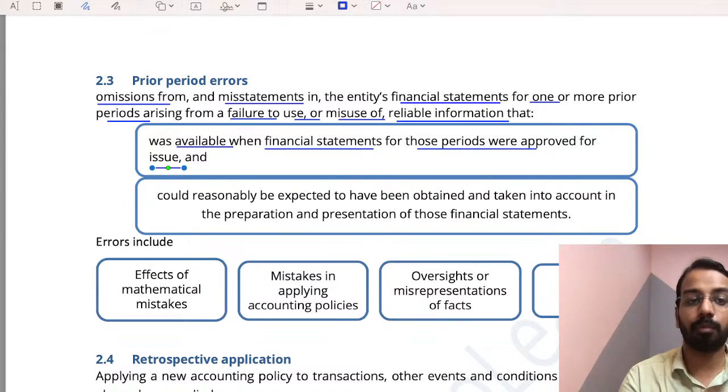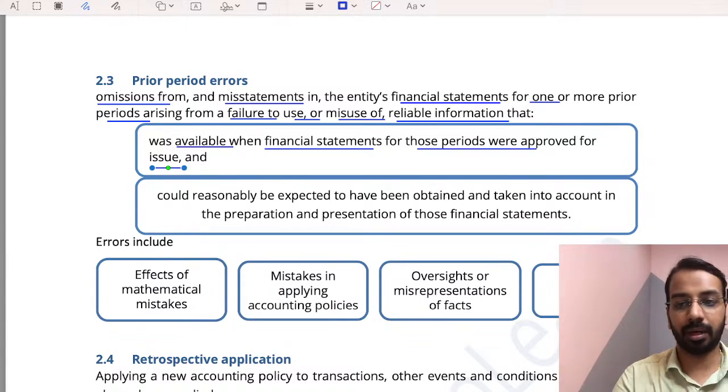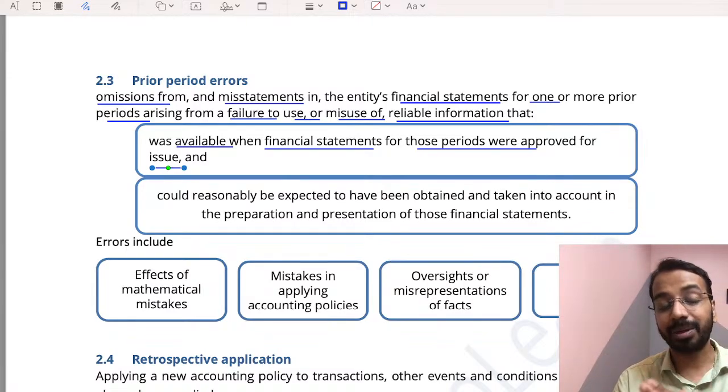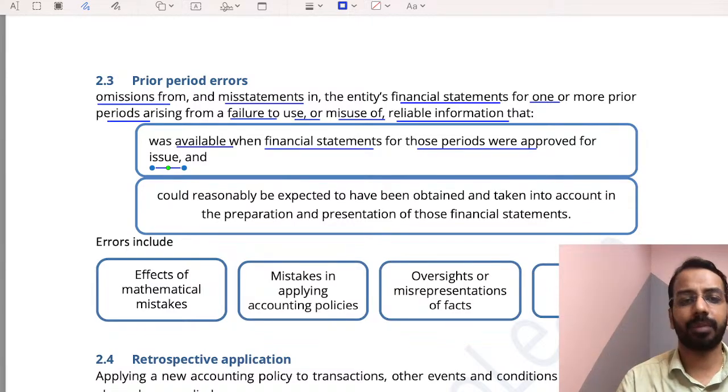So that is one problem. Or there was a sale that has happened, we knew that sale had happened, but we did not account for that sale. So anything which should have been done and has not been done is called a prior period error. For which period does it belong to? Previous period or a period before that.